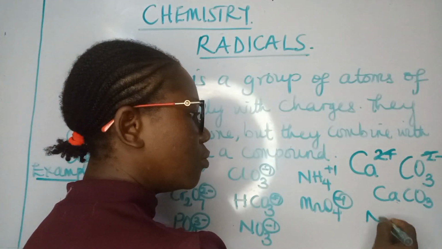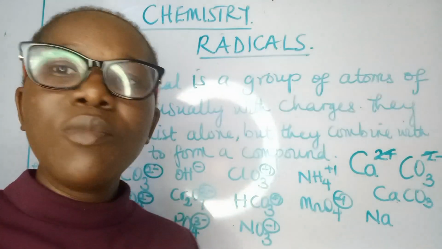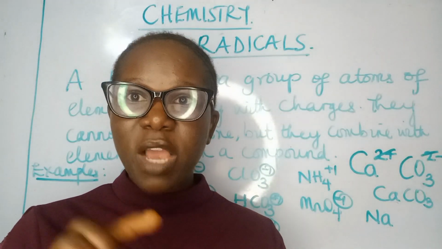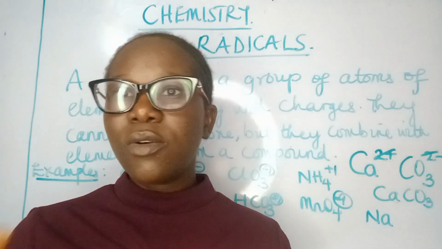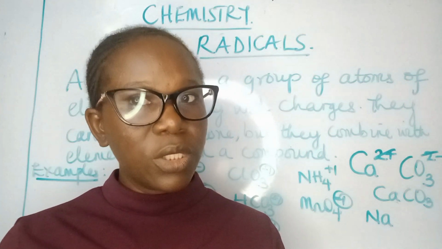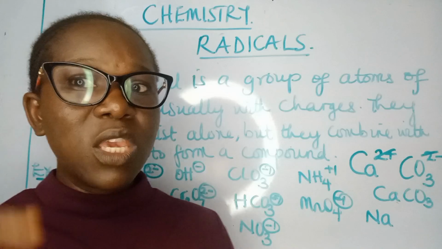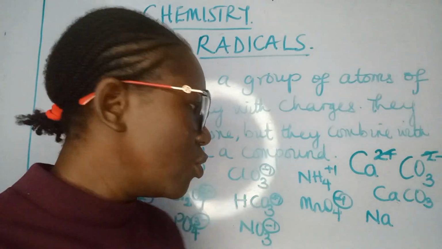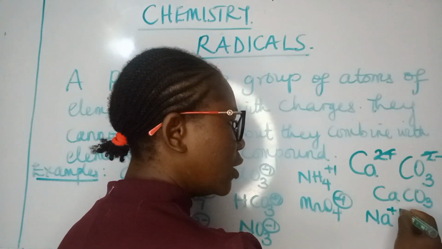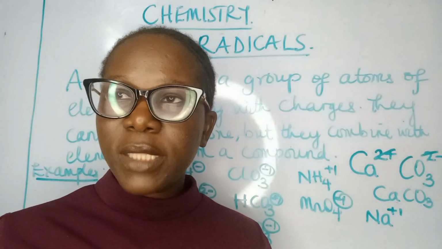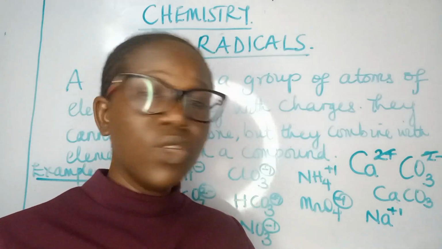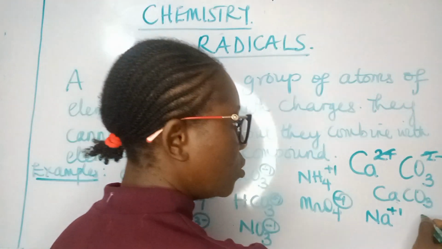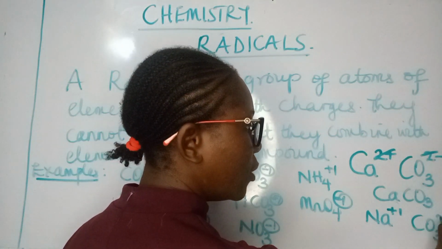Now, I'm going to give you one that will involve exchanging their valences. Let's look at sodium. Sodium is 11. The atomic number is 11. So we have 2 on the first shell, 8 on the second shell, 1 on the last shell. So it means that sodium will give out the only 1 valence electron it has, instead of gaining 7 more, to become positively charged. That's plus 1. Then let's look at CO3 as well. CO3 carries minus 2.